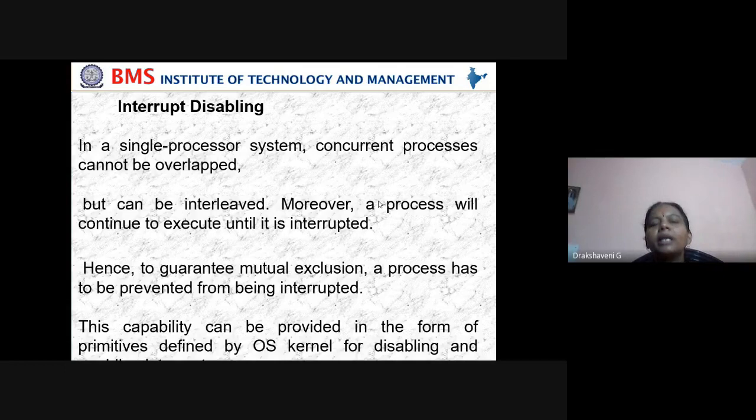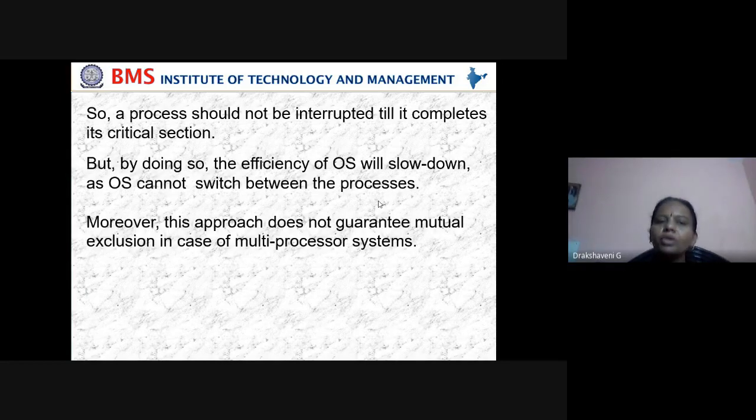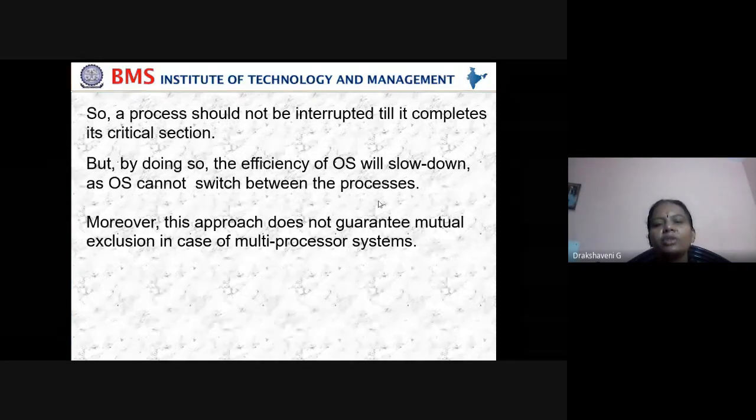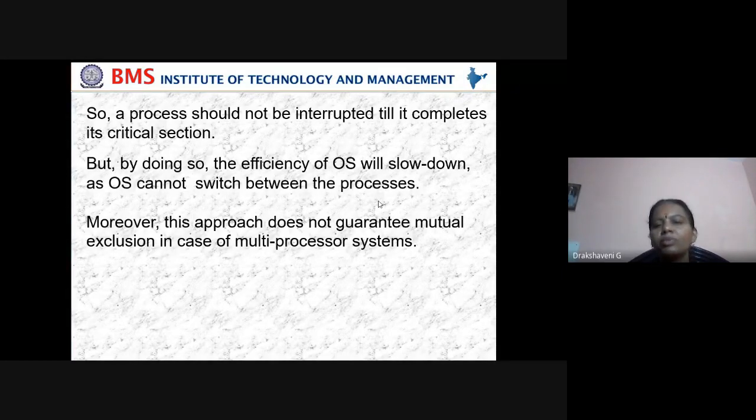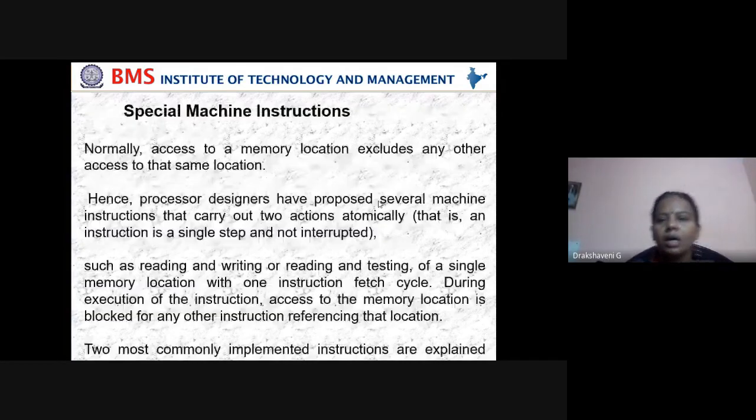Should I allow interrupts to come in between? Should I allow you people to stop me and speak out, or should I not allow you? That's interrupt enabling or disabling. A process should not be interrupted till it completes its critical section. But by doing so, the efficiency of the OS will slow down as the OS cannot switch between processes. Moreover, this approach does not guarantee mutual exclusion in a multiprocessing system. So I'll stop here and we'll continue in the next section.